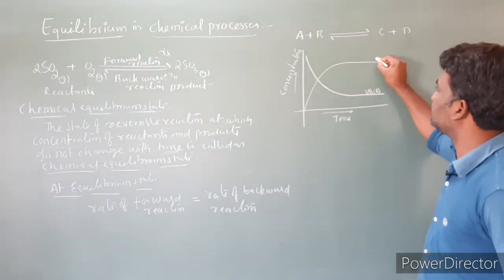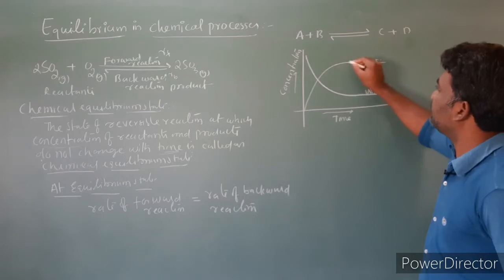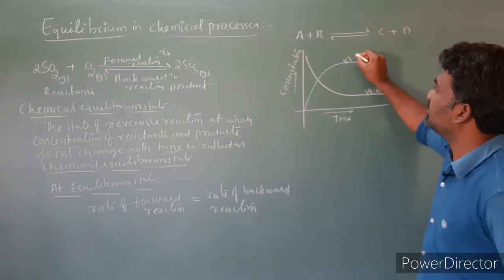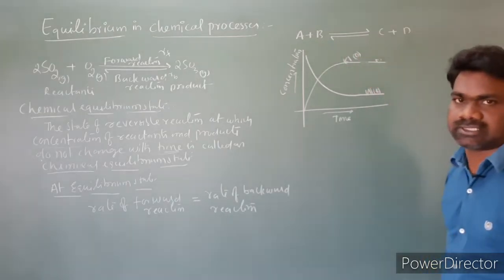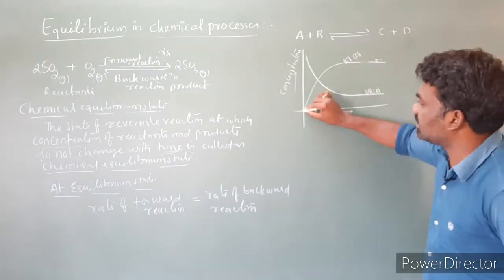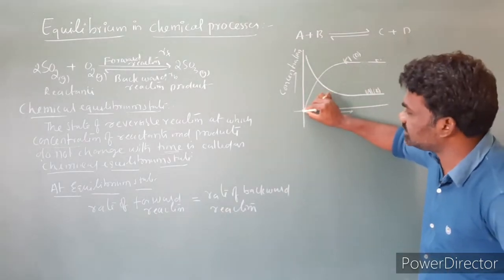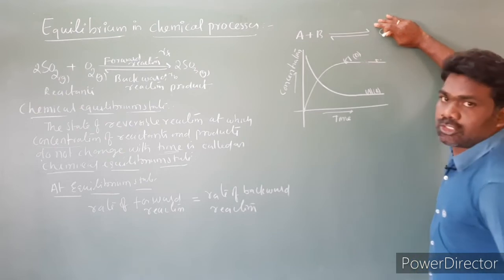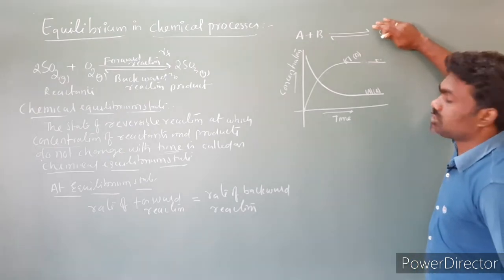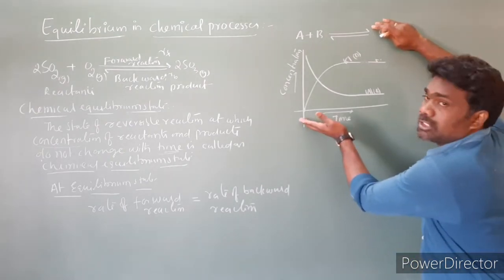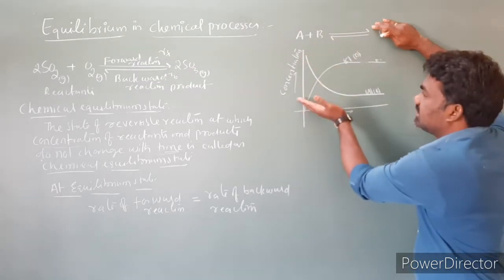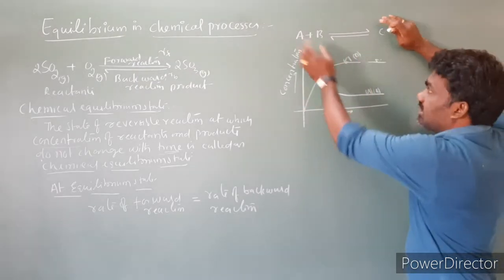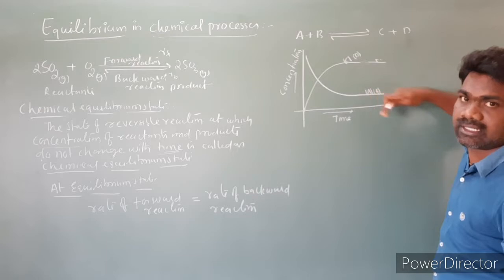This is the concentration of C and this is the D concentration. So concentrations of products increase. Initially concentration of products is 0 because reaction is not started. When the reaction is started, the concentration of products is going to increase and concentration of reactants is going to decrease.